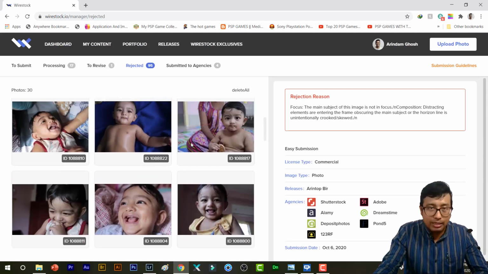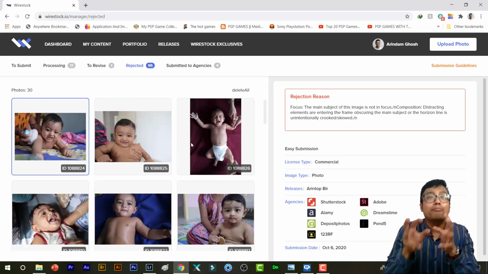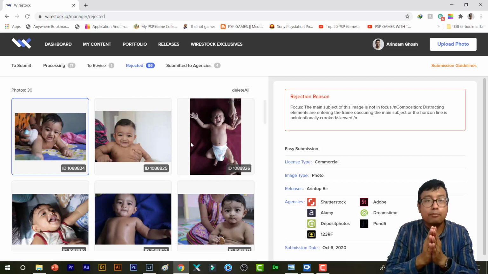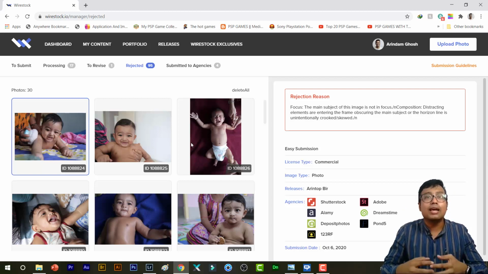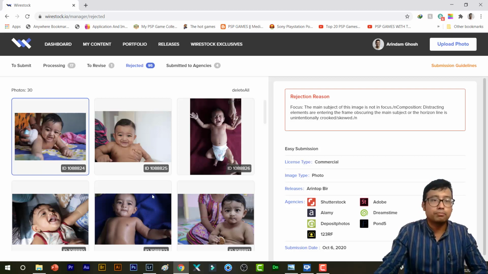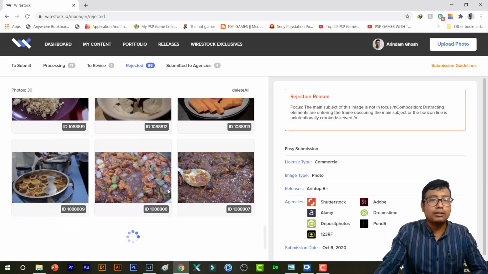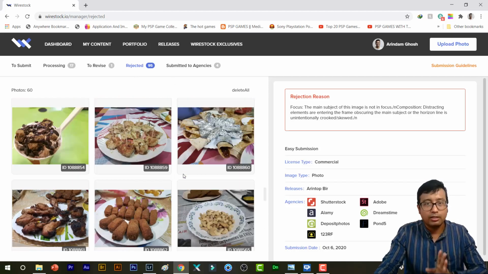Now believe me, there were actually good photos which would have been accepted by Shutterstock. I am confident about it because I have been doing this for 2 years, and I know what Shutterstock accepts and what it doesn't, okay? So almost 95% of photos have been rejected, fine?